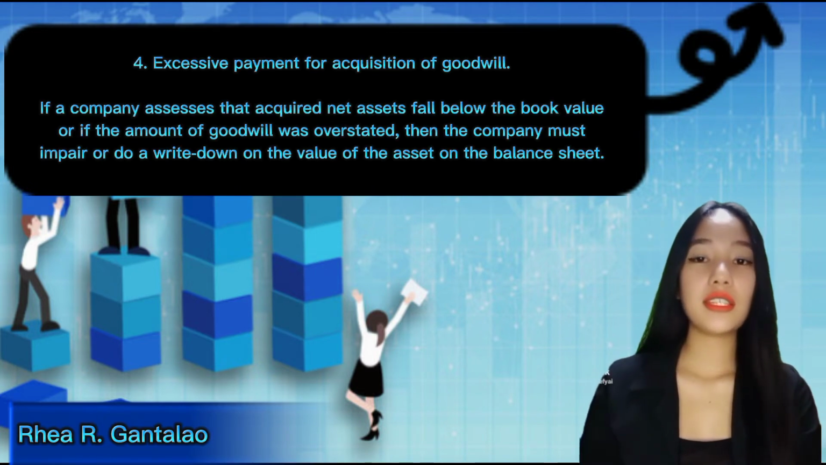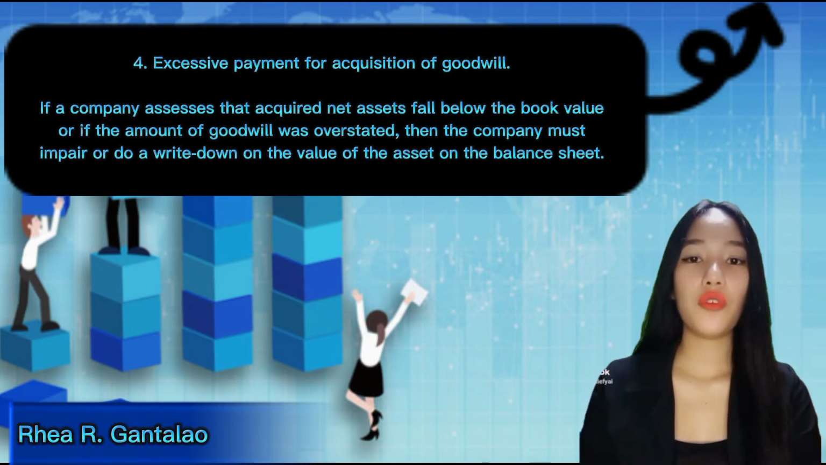Fourth, excessive payment for acquisition of goodwill. If a company assesses that acquired net assets fall below the book value, or if the amount of goodwill was overstated, then the company must impair or do a write-down on the value of the asset on the balance sheet.